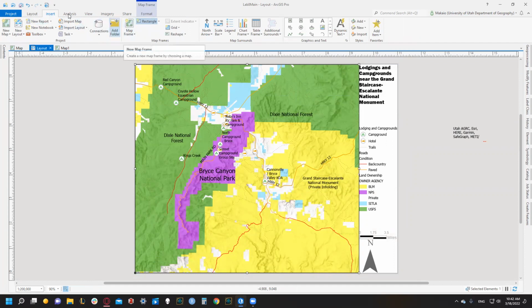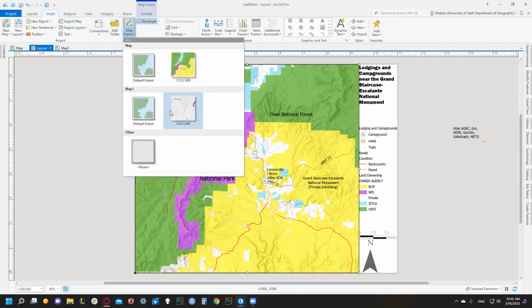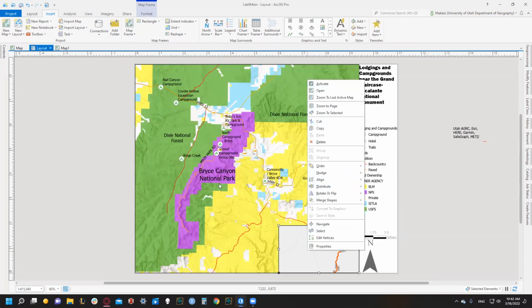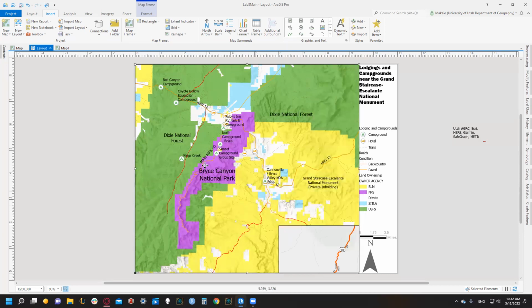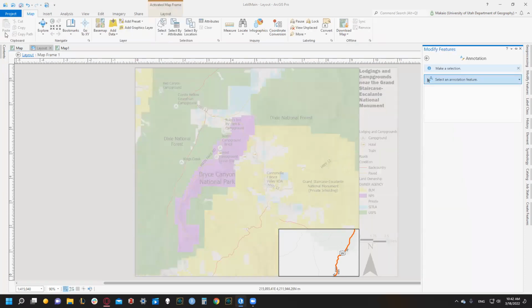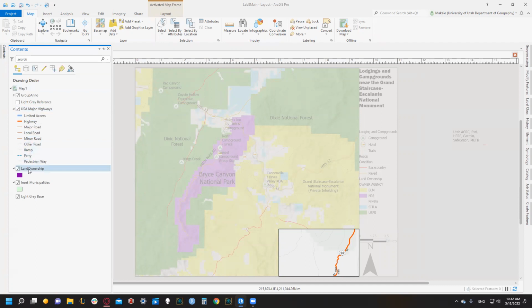So we're adding our inset map. We're under the insert banner, map frame, our new map that we've been working on. So then I'm okay with, actually that's pretty big for an inset map, I think. Make it a little bit more, that's better. So then we can activate these maps separately. So then I'm gonna right click the small one. I'm gonna activate that map and then I'm gonna zoom to layer. Zoom to layer municipalities. So then we're gonna go there.